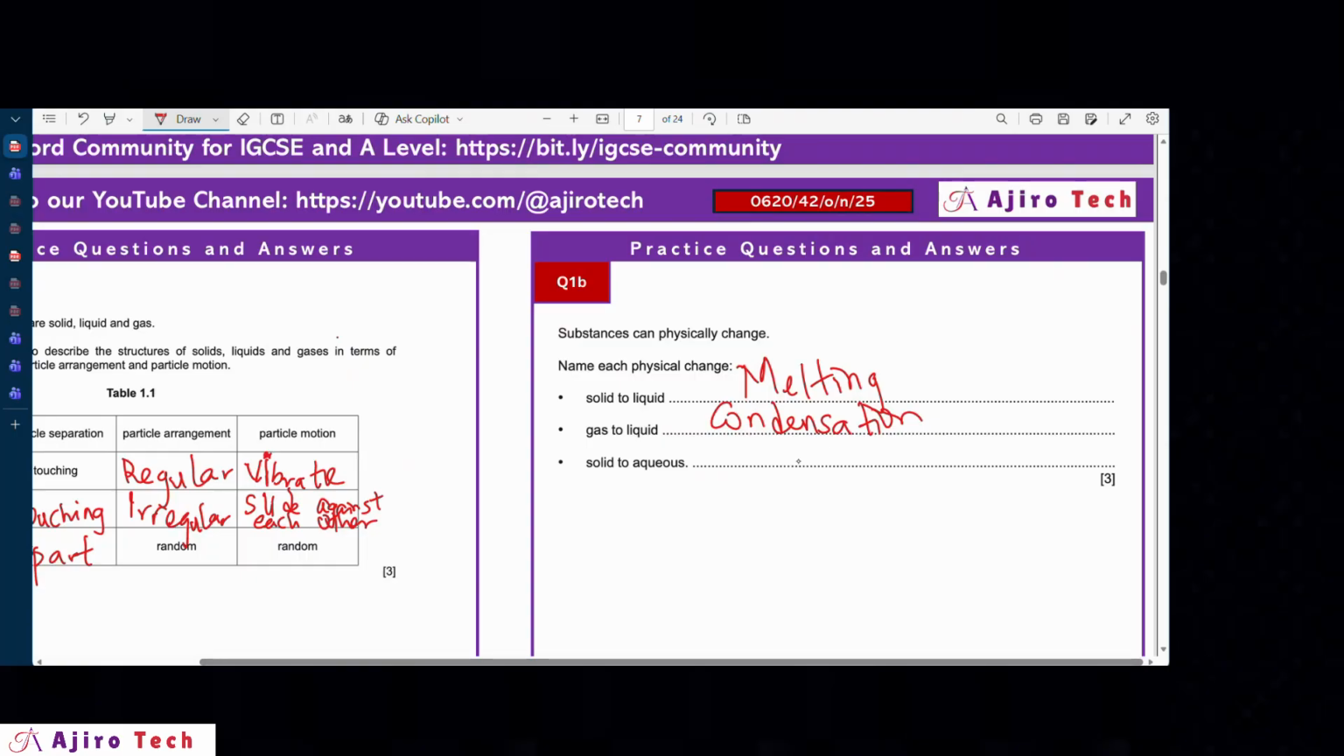And then from solid to aqueous. So you're moving from the solid to aqueous. That is simply dissolving.